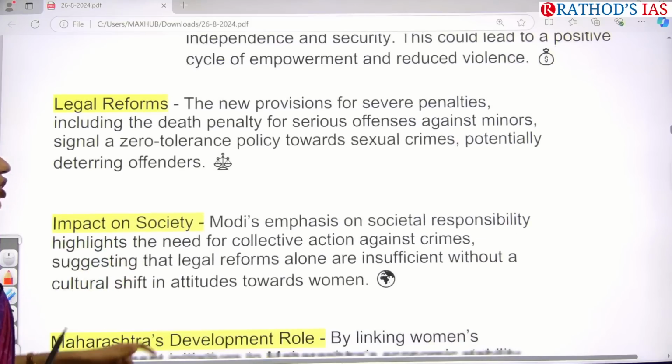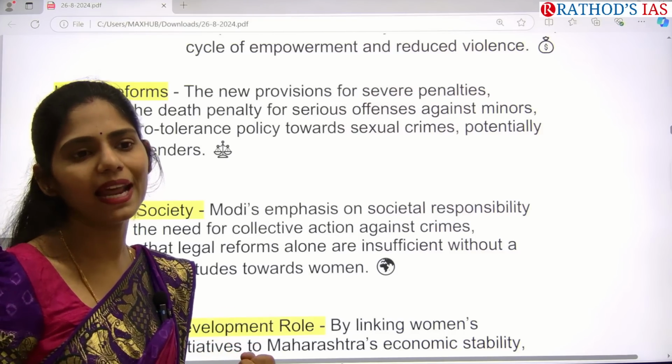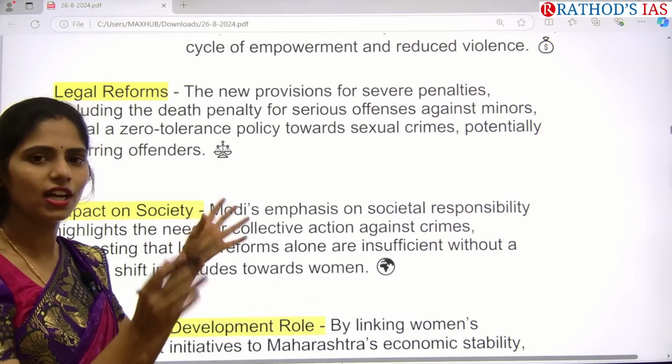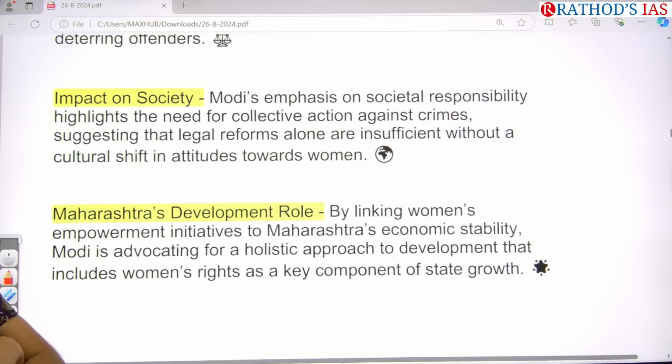And the government also wants to come up with some legal reforms, especially increasing death penalties for cases of rape as well as murder. And next, there is also an impact on society.